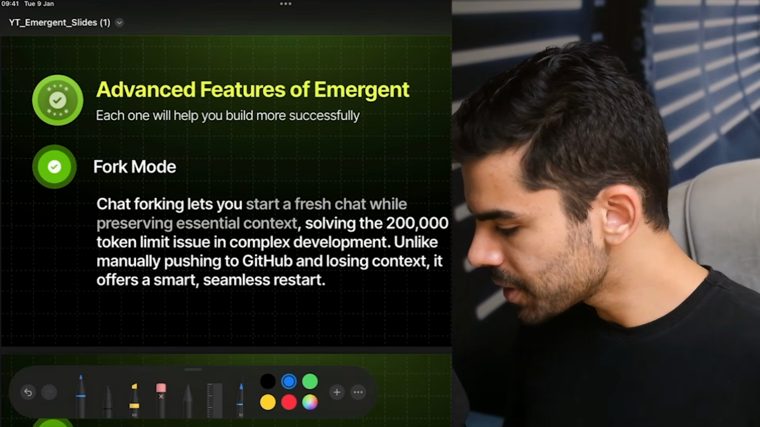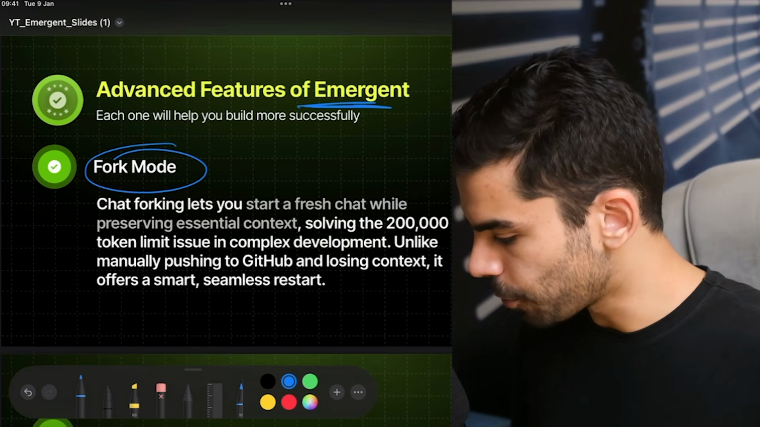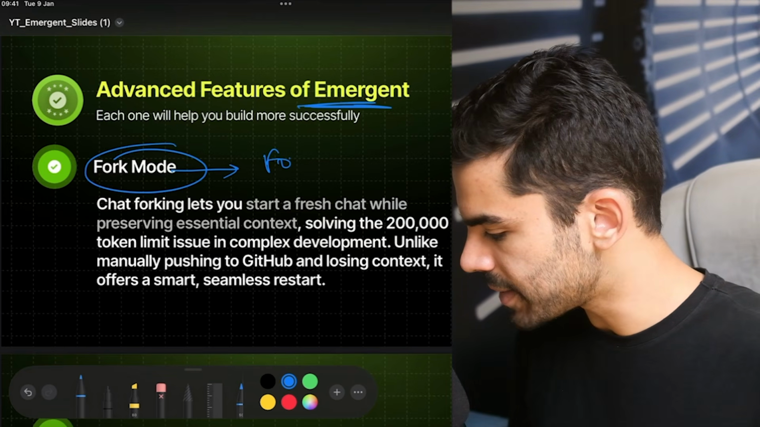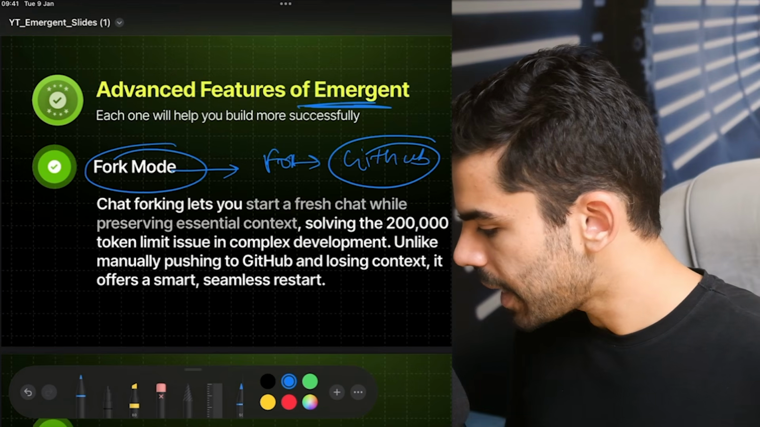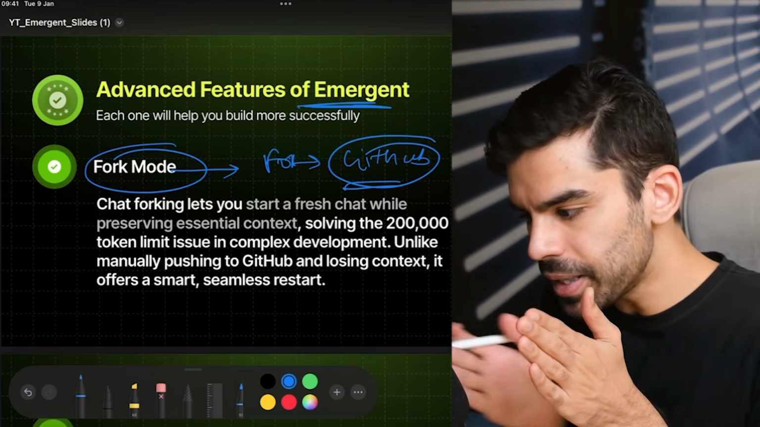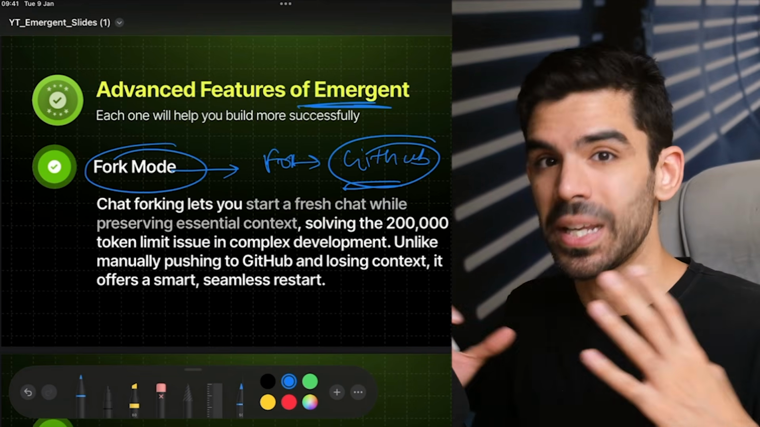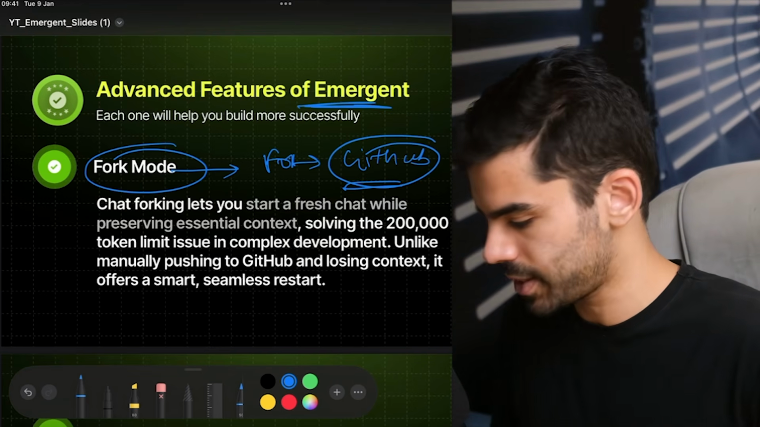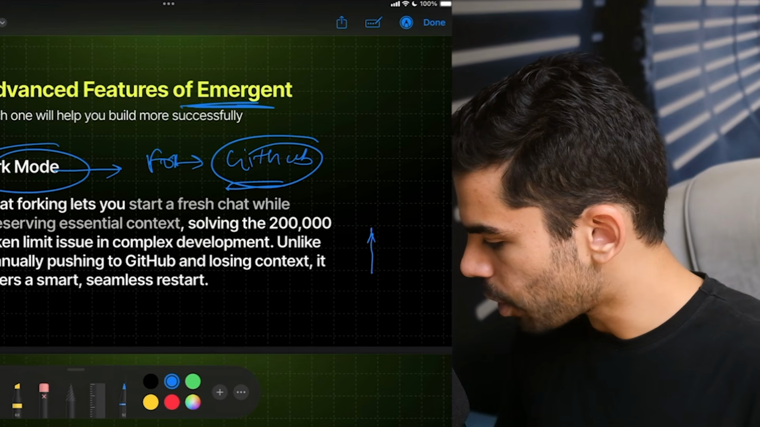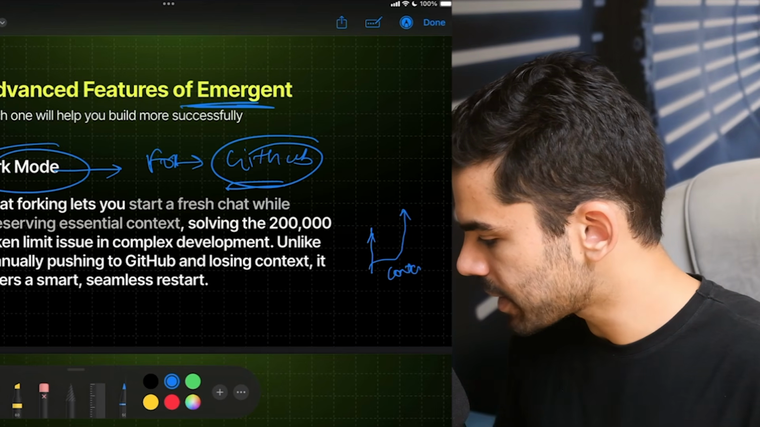Now, you would have noticed that when Rohak was doing the demo, there were certain features of Emergent that you need to now try out. The first one is the fork mode, and fork is a word that essentially comes from GitHub. When you're using the fork mode, you can basically create a split branch of your project. This is especially useful when the project becomes really, really big. And Rohak has already shown you this. It basically helps you take a product and create a different branch with all the important context in place.